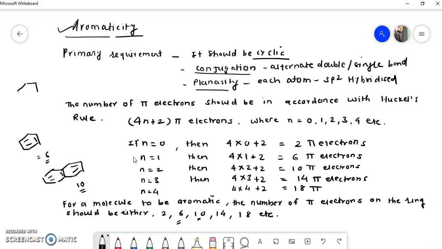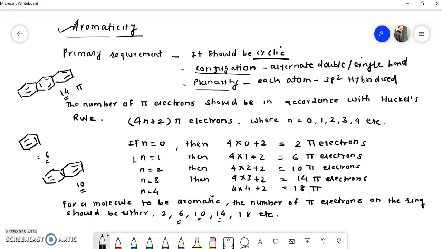Again, if we consider anthracene, here also all these primary conditions are satisfied, that is, it is cyclic, conjugated and planar, and the number of pi electrons: 1, 2, 3, 4, 5, 6, 7 pi bonds. So that means 14 pi electrons are there. Again, this is one of the numbers from the rule. So we can say that benzene, naphthalene, anthracene, all these are aromatic compounds.